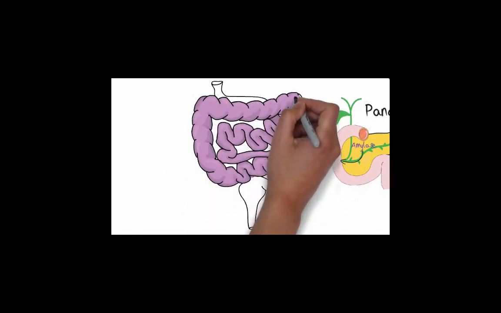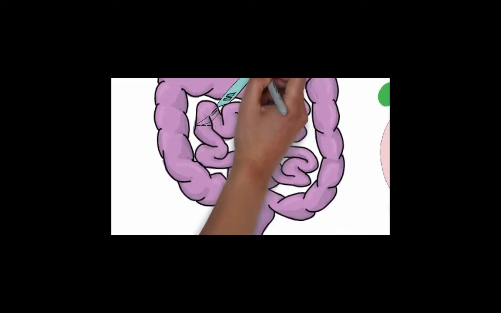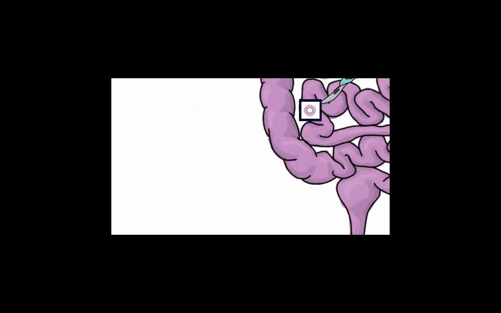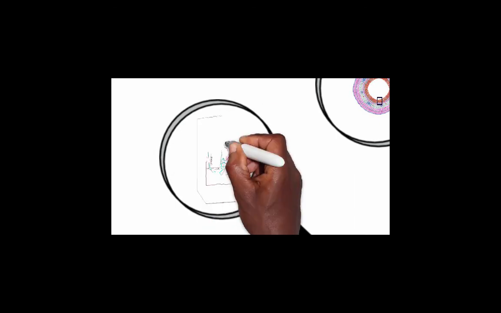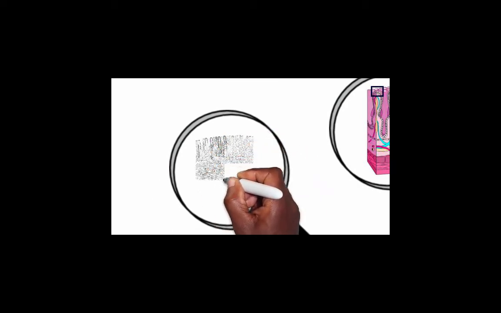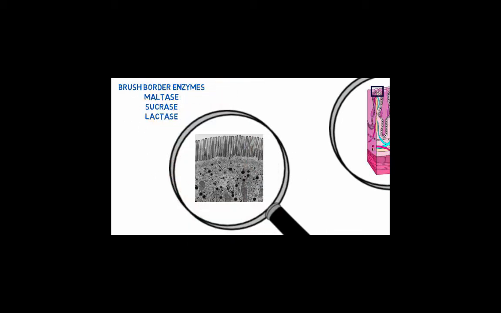The digestion of starch is completed in the small intestine by three enzymes coming from the microvilli or brush border of the small intestine, namely maltase, sucrase, and lactase. These enzymes act respectively on maltose, sucrose, and lactose, causing the hydrolysis of the disaccharides to their corresponding monosaccharides. These monosaccharides are then absorbed into the epithelial cells that line the villi of the small intestine.